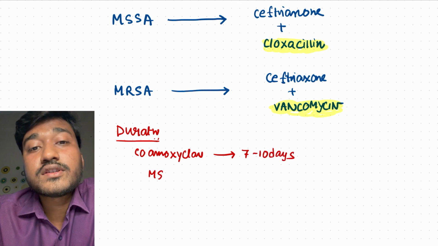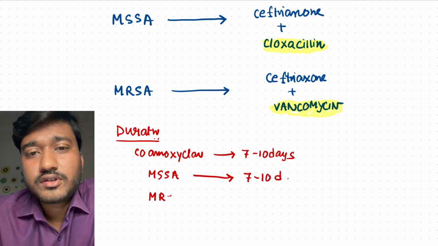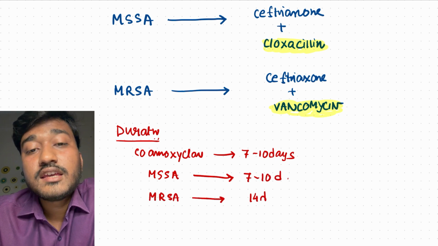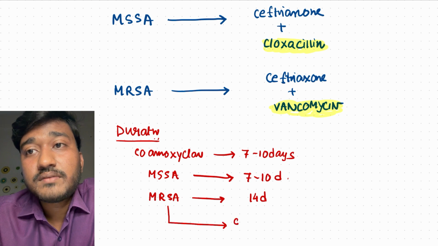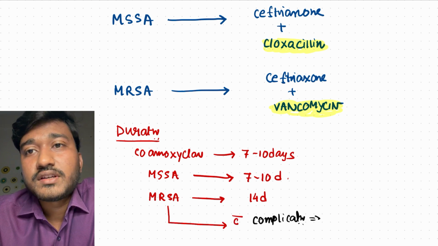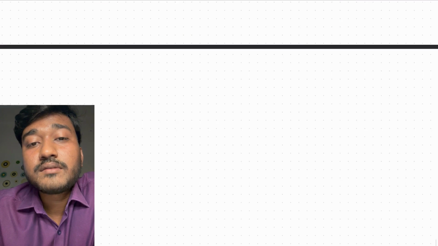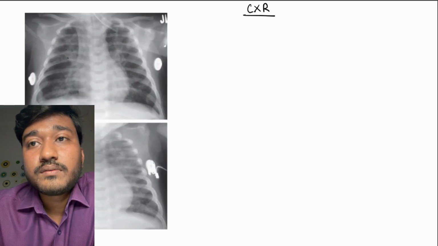The question is, what is the duration of treatment? When you are suspecting mostly streptococcal pneumonia and giving co-amoxiclav, the duration of antibiotics should be 7 to 10 days. If it is MSSA, methicillin-sensitive, 7 to 10 days of cloxacillin or flucloxacillin plus ceftriaxone. In case of MRSA, uncomplicated case, 14 days. Please remember, if there is a complication, we have to give it for a long duration, 4 to 6 weeks.